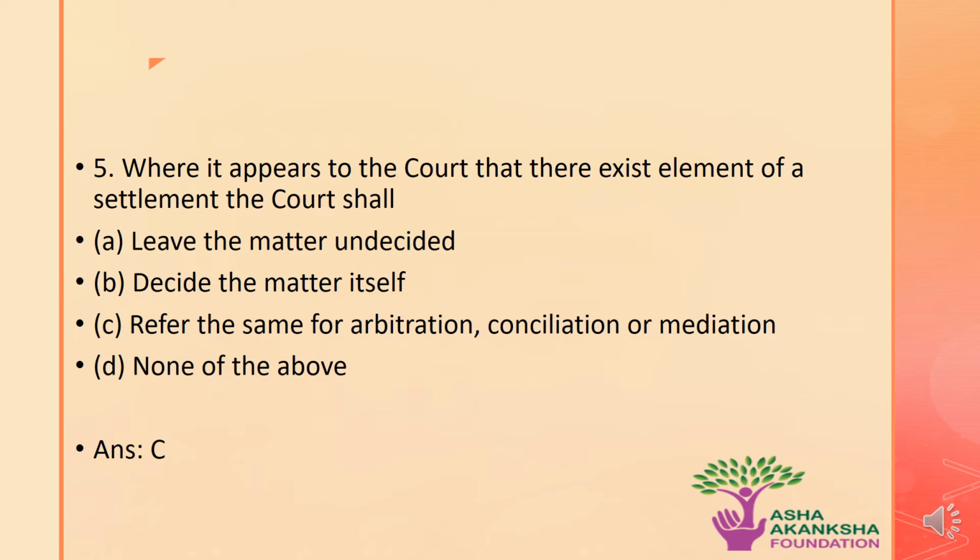After that, let's move on to another question: where it appears to the court that there exists the element of a settlement, the court shall do what? The options are A. Leave the matter undecided, B. Decide the matter itself, C. Refer the same for arbitration, conciliation, or mediation, or D. None of the above. The correct answer is option C, that is, where the court sees that there exists the element of settlement outside the court, it may refer the matter for arbitration, conciliation, or mediation.